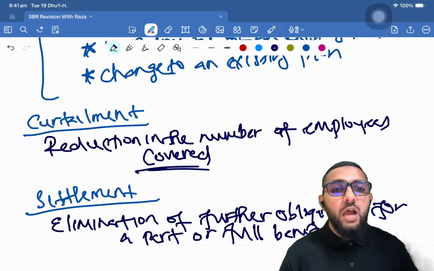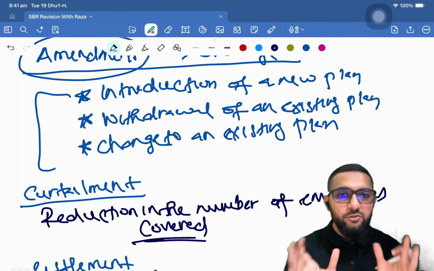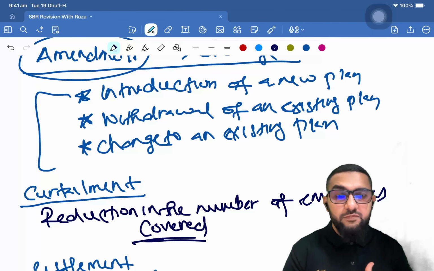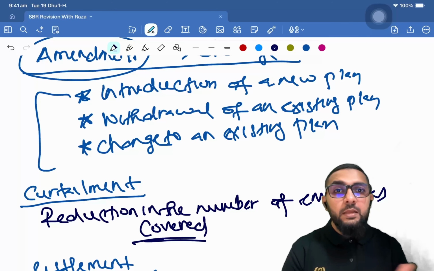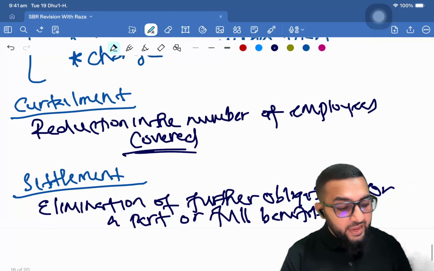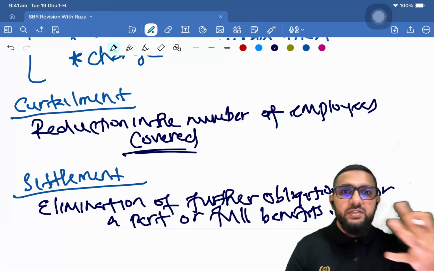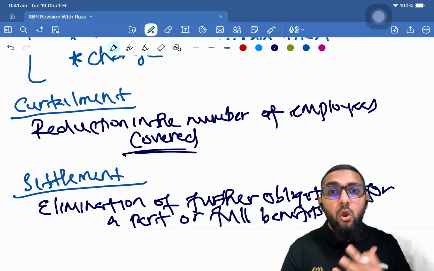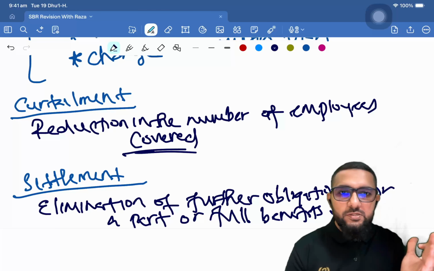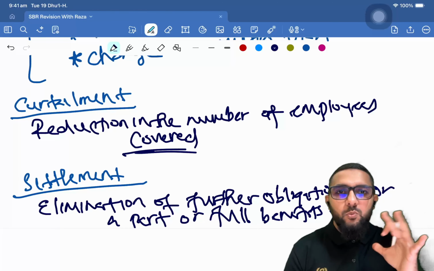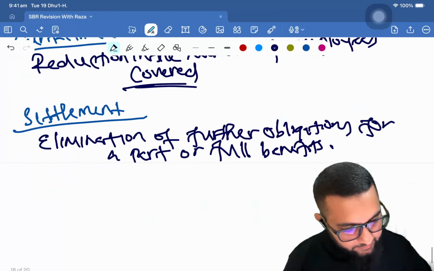Okay. So how can the elimination happen? Now, curtailment, we know when the number of employees covered are reduced, it's curtailment. Maybe some staff have left, some have been terminated. So that is the curtailment. But settlement is where there is elimination of further obligations, meaning you have maybe transferred the staff to a different company, or you have transferred the obligation to an insurance company. So in that case, there's an elimination. When an elimination happens, that's what settlement is.